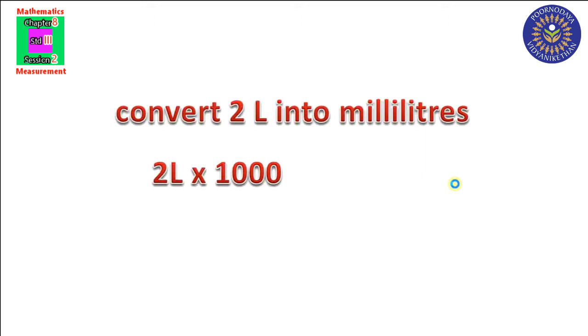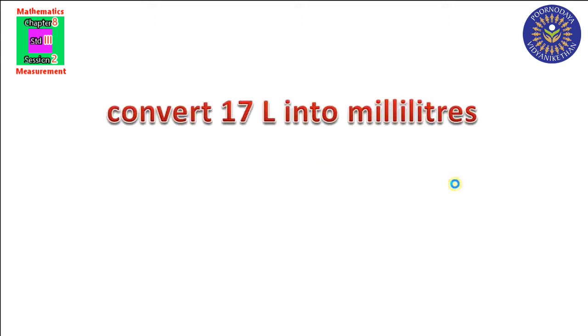So, tell me 2 liter into 1000. 2 into 1000 is equal to 2000. So 2000 milliliters. Did you understand? That means 2 liter is equal to 2000 milliliter.